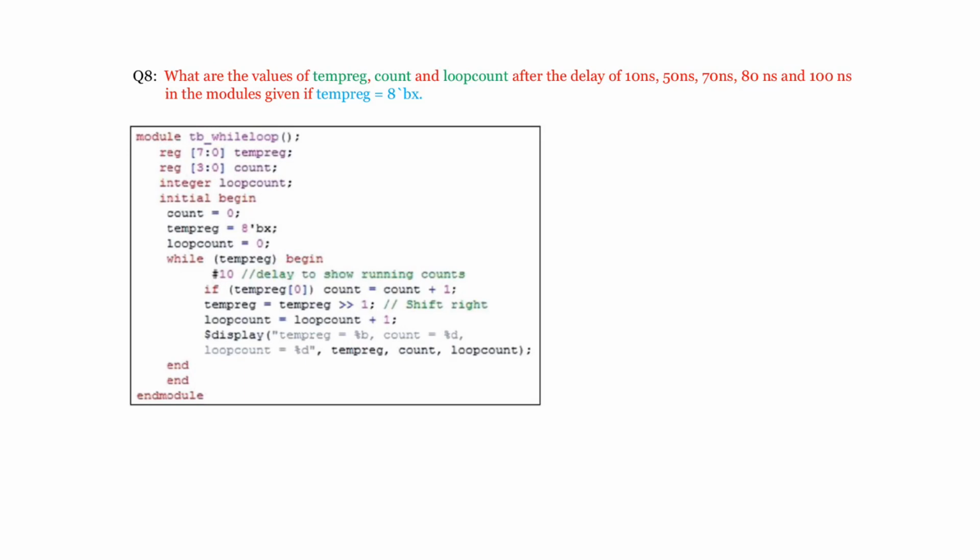So look at this program. Understand this program. What are the values of temp register, count and loop count? For these variables, what are their values after the delay of 10 nanoseconds, 50 nanoseconds, 70 nanoseconds, 80 and 100 nanoseconds? So what are their values that you are going to specify?